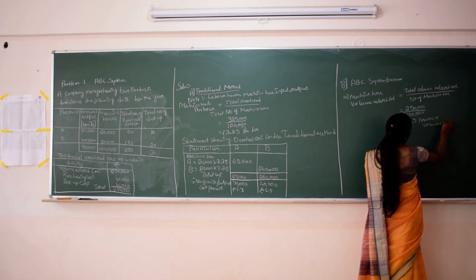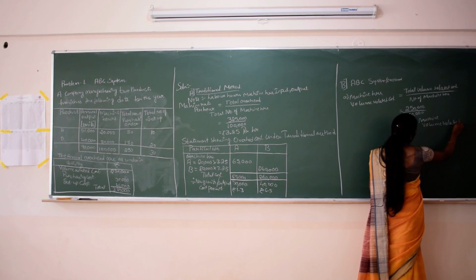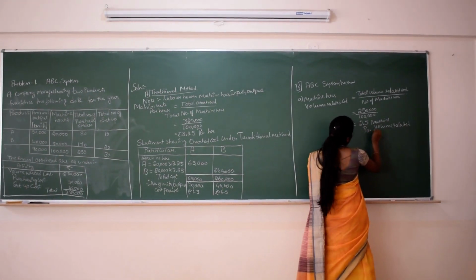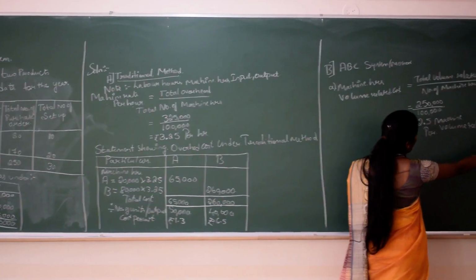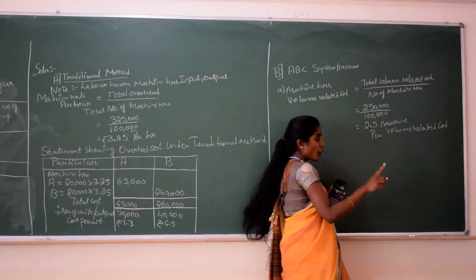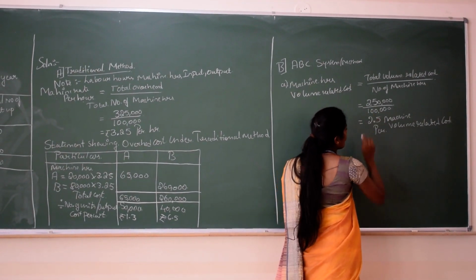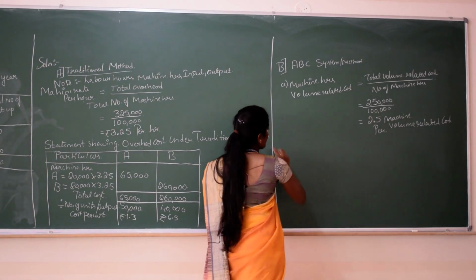So this is the volume related cost per unit of base, 2.5. This is the first activity.